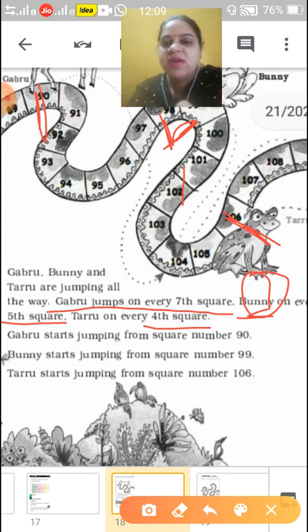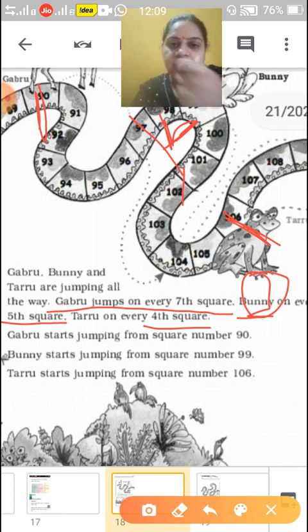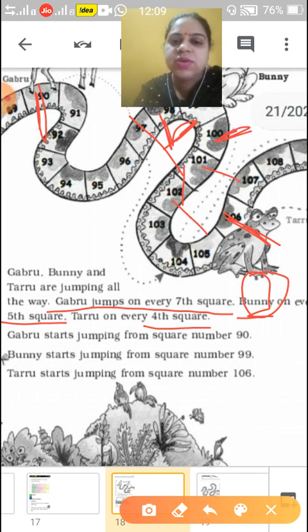So the next number is 97. But Bunny starts from 99, and he will jump up to the 5th square number. So children, 1, 2, 3, 4 and 5. It is 104.